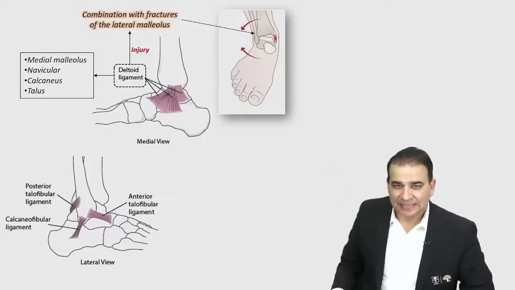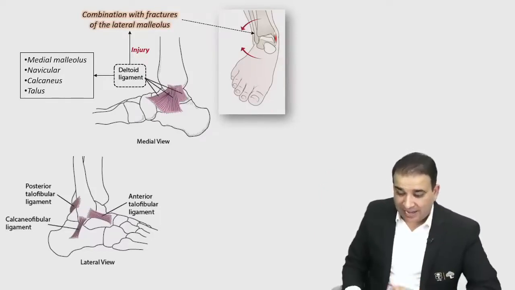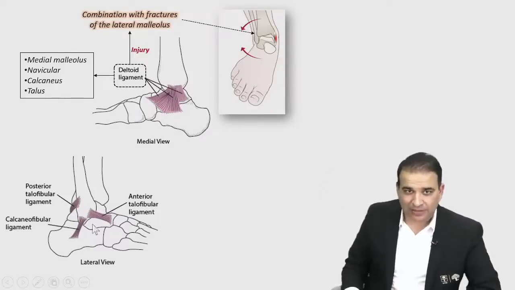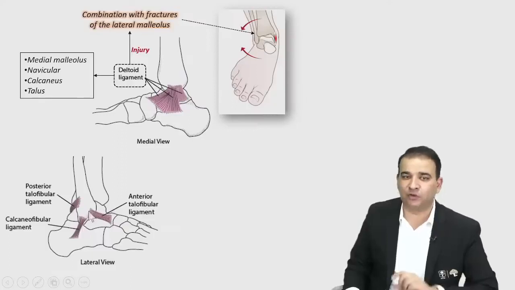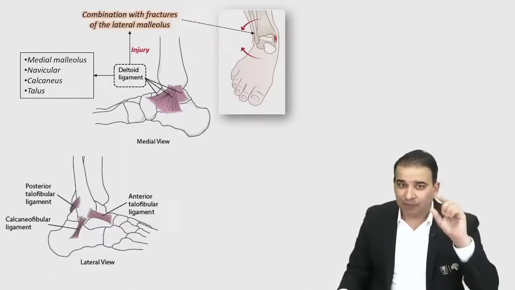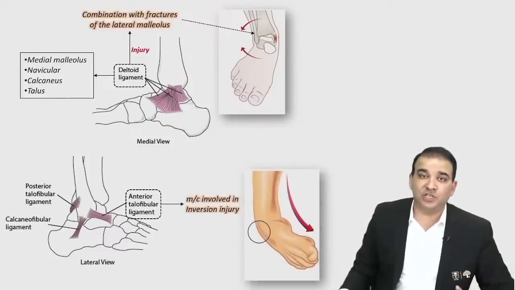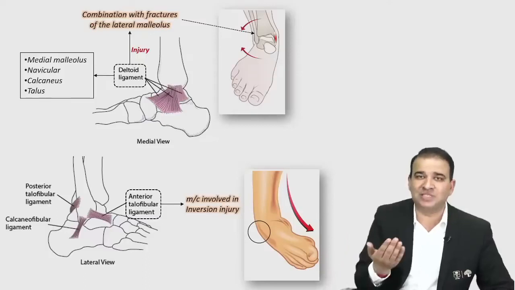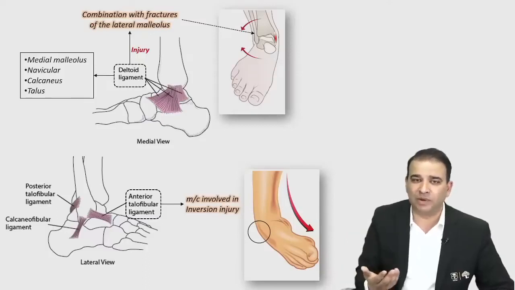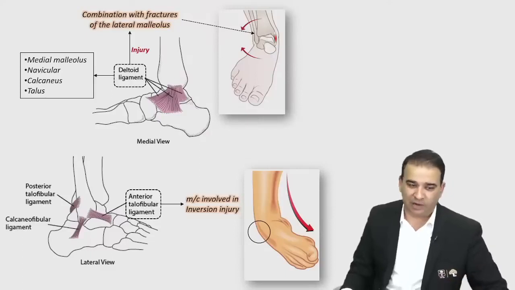Hi, I'm back. So guys, the lateral ligament of the ankle: if you're looking at the foot from the lateral side, then these 3 ligaments over there, you can see the anterior talofibular ligament, we have a posterior talofibular ligament, and calcaneofibular, the 3 ligaments supporting the ankle from the lateral side. Out of these 3 ligaments, it's the anterior talofibular ligament which is most commonly injured in the inversion injury of the foot. The range of motion of inversion is also greater. Inversion injuries are obviously the more common here, and the ligament which is more commonly injured is the anterior talofibular ligament.